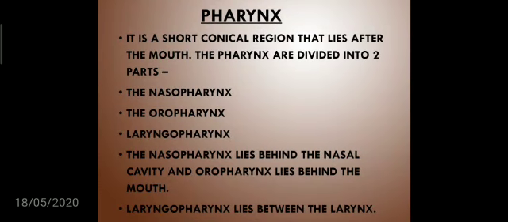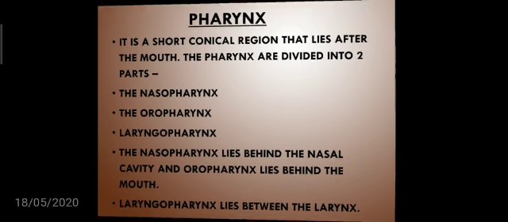Now, what is pharynx? It is a short conical region that lies after the mouth. The pharynx is broadly classified into two parts, nasopharynx and oropharynx, but one more part is laryngopharynx. The nasopharynx lies behind the nasal cavity and the oropharynx lies behind the mouth. Laryngopharynx lies behind the larynx.